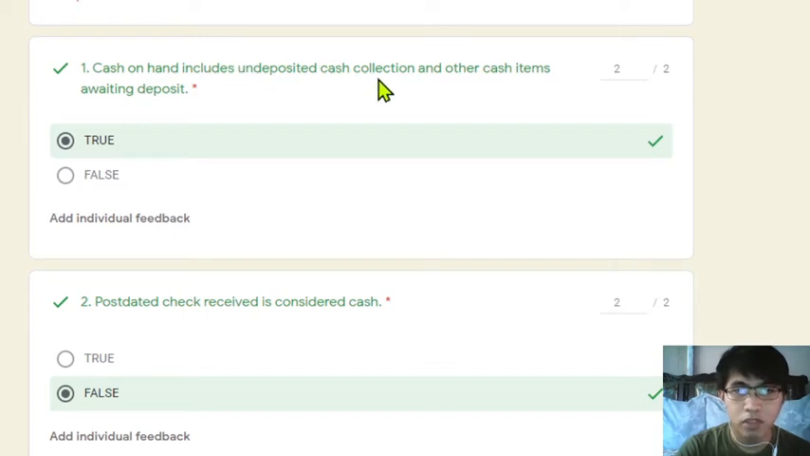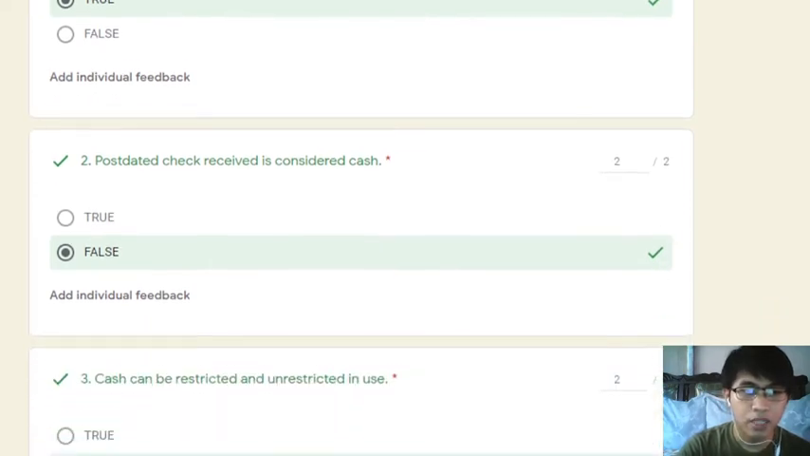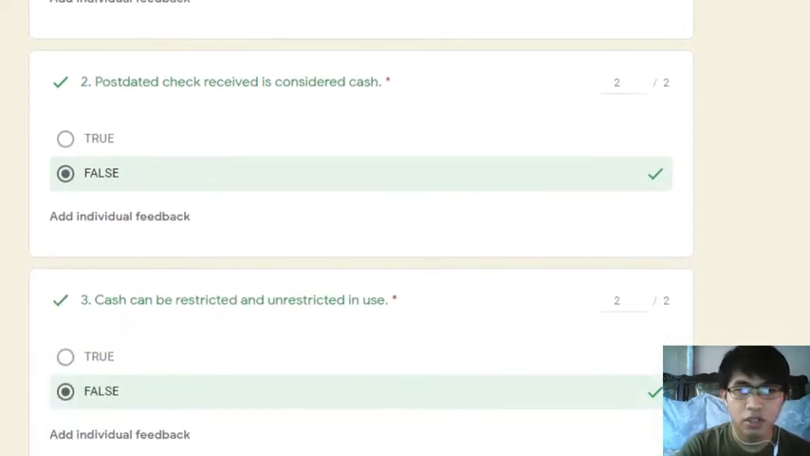Undeposited cash collection, ibig sabihin, ikaw pa ang may control dyan. It is in your possession. Yung other cash items awaiting deposit, it is also in your possession and control. So it is included in cash on hand. That is correct. Next, post-dated check received is considered cash.